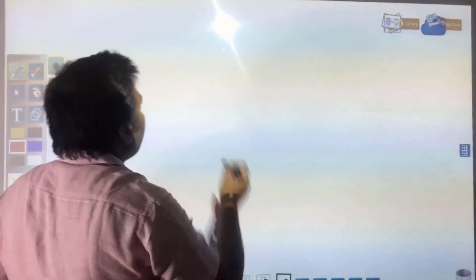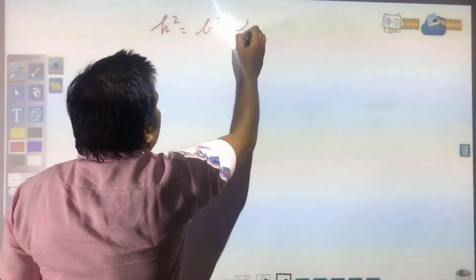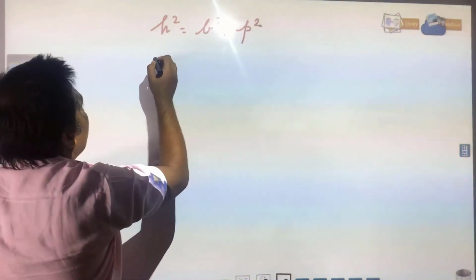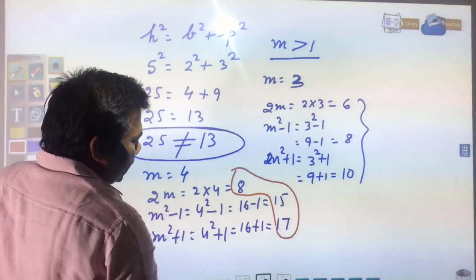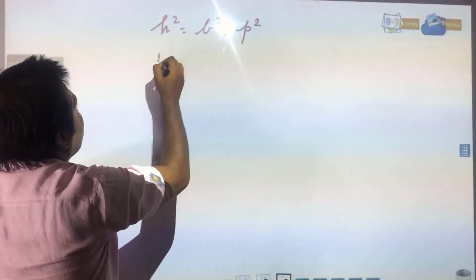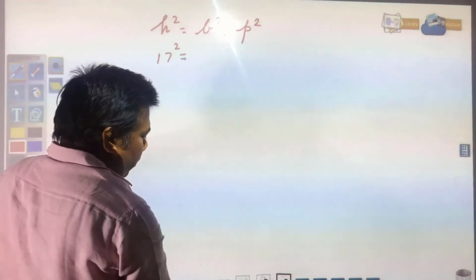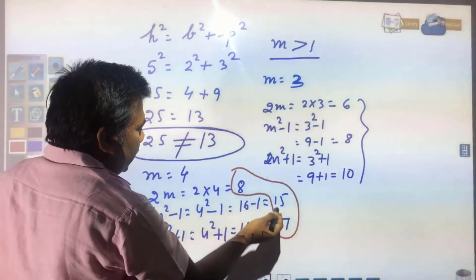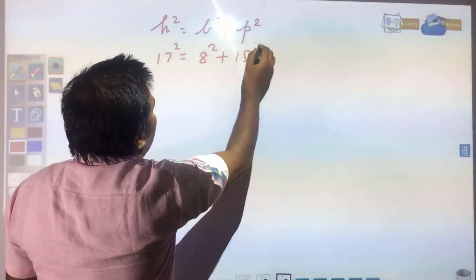So, you check that. Put in the formula h square is equal to b square plus p square, and your longest side is 17. So, 17 square is equal to b square plus p square, where you have 8 and 15, 8 square plus 15 square.